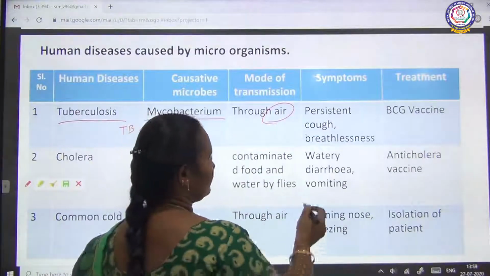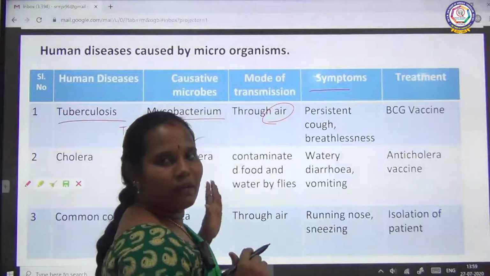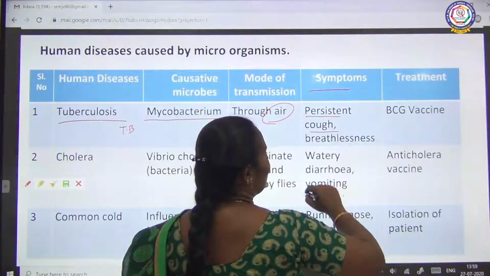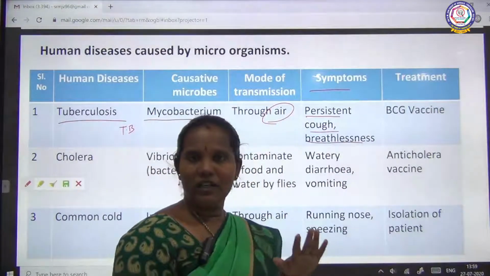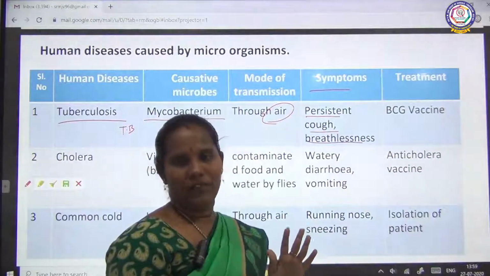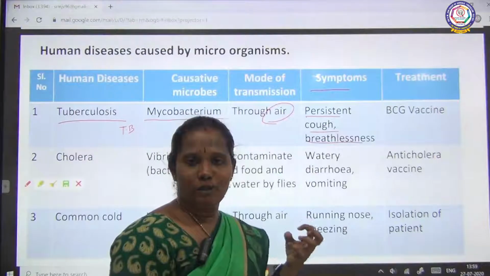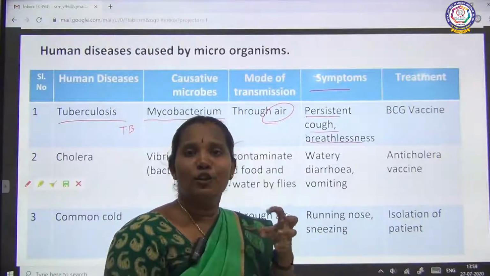Then symptoms. What are the symptoms we can identify if the person is affected by TB? Persistent cough and then breathlessness. Breathlessness means that the patient cannot breathe easily. They are struggling to breathe. Persistent cough means a heavy continuous cough.